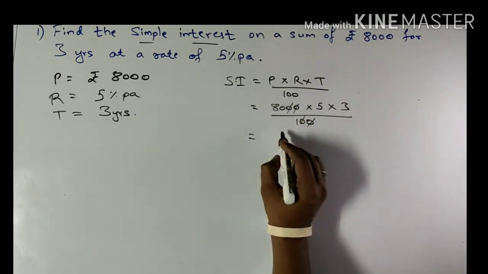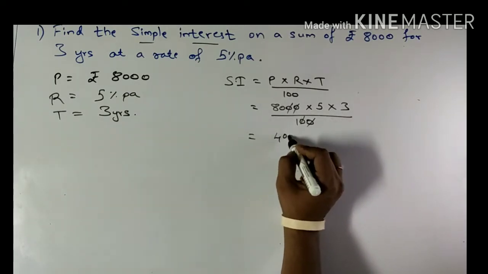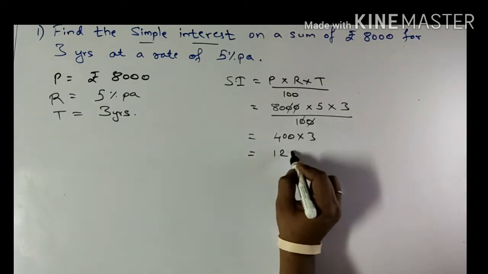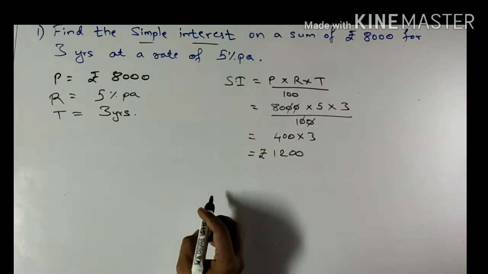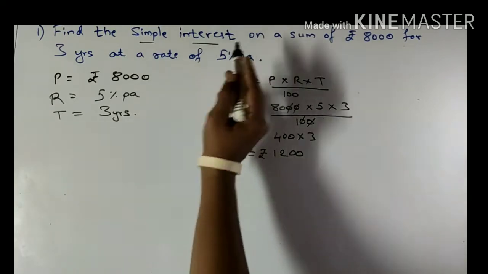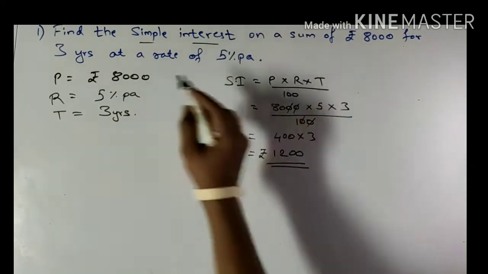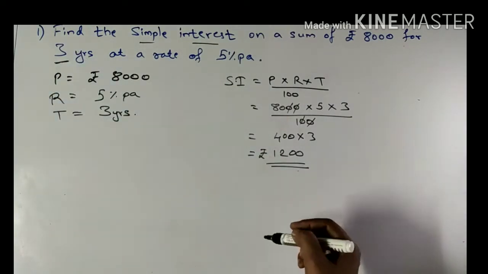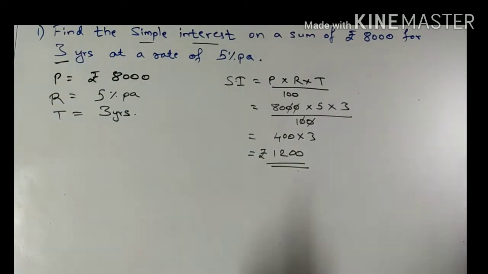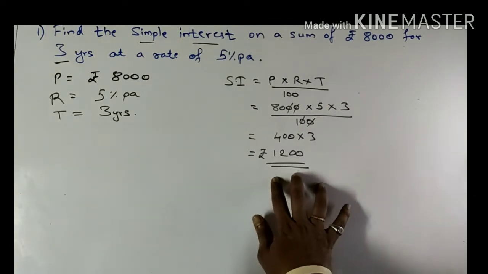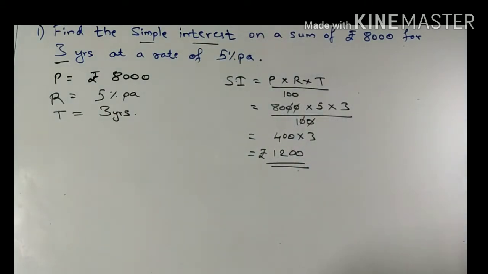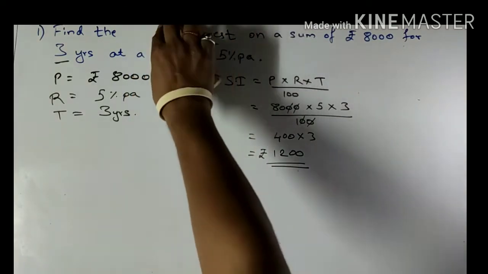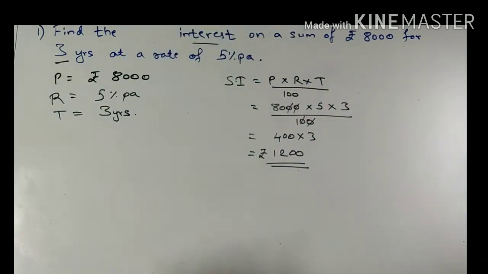We simplify it, we get 40 into 3 which is 120, or we can call it 1200 as the simple interest on the sum 8,000 for a tenure of 3 years. You're supposed to write the answer statement like that at the end. So this was the simple interest on this sum for 3 years at a rate of 5%. Now let us see if I make this simple interest to compound interest.